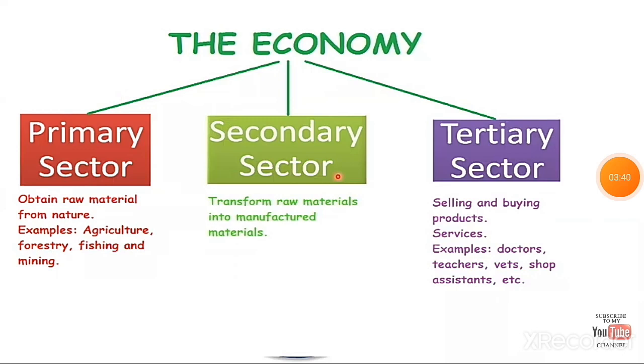So the economy is divided into three sectors: primary, secondary and tertiary sector. Primary sector obtains raw materials from nature, for example agriculture, forestry, etc. Secondary sector transforms raw materials into manufactured materials, and tertiary sector is selling and buying products and services, examples doctors, teachers, etc.